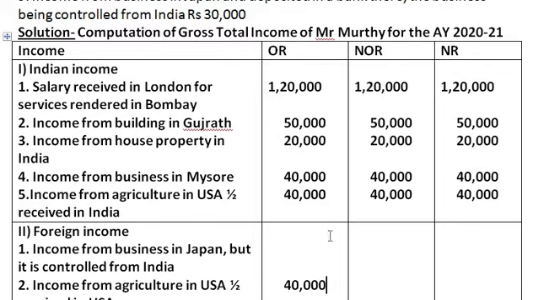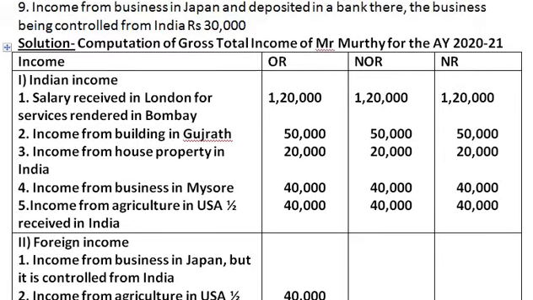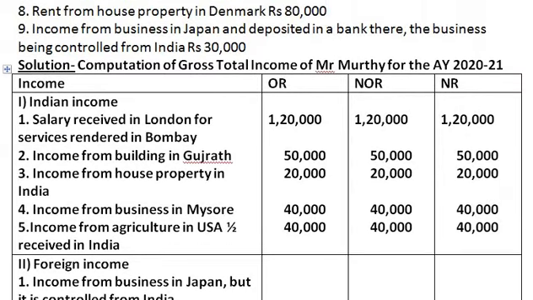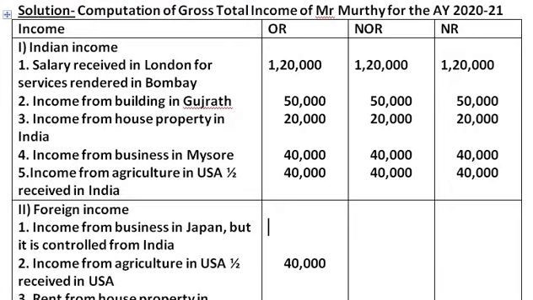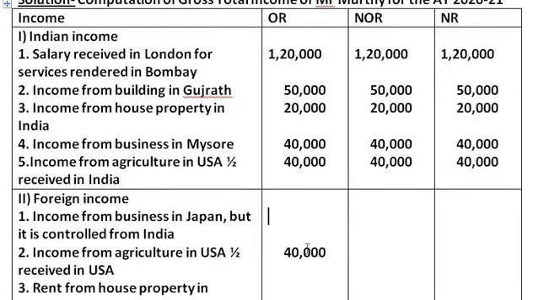Next is income from business in Japan, but it is controlled from India. The last point in the sum: income from business in Japan and deposited in a bank there, but the business is being controlled from India. Therefore, though it is a foreign income, we have to take it in two columns because it is controlled from India.